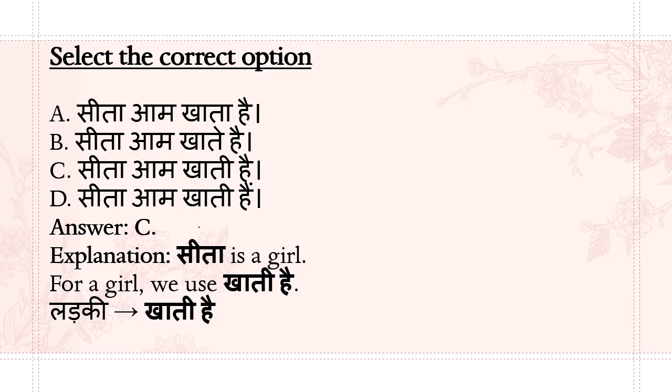The correct option is option C because Sita is a girl and we use khati hai. Okay. Sita is eating mango. So 'is' means you have to use only hai, not hain. So the answer is option C.